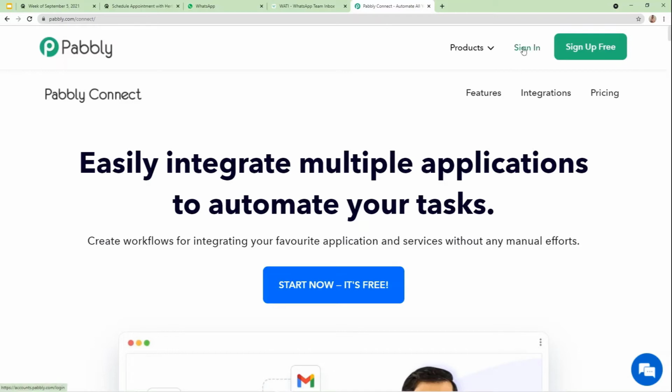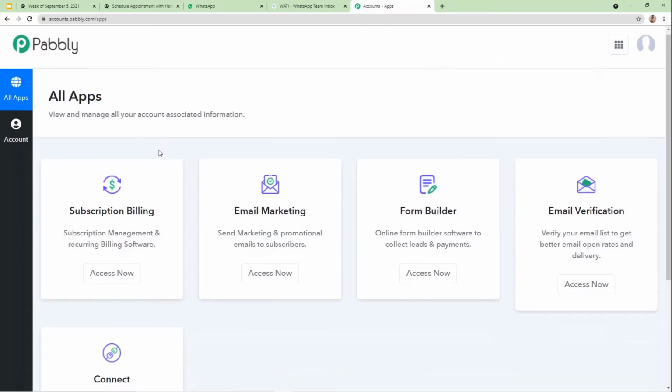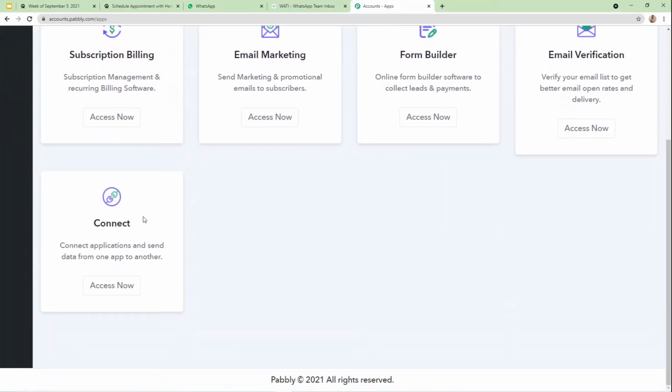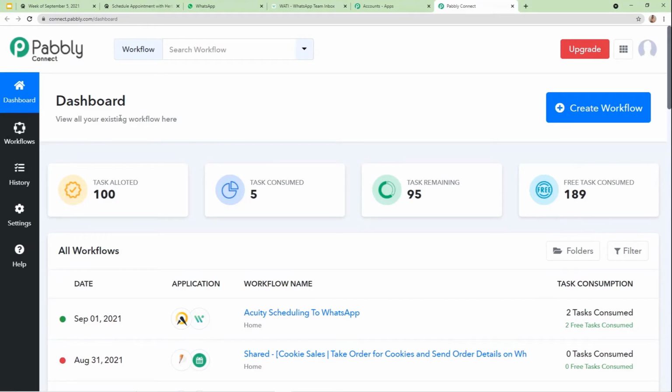Now I'm going to click on Sign In, as I've already created an account in Pabbly Connect. But if you are a new user, you can also make your account by signing up for free in 2 minutes. I'm going to click on Sign In, and then this dashboard will appear. Now to continue with the process, I'm going to click on Access Now. Okay, it's loading. Let me refresh the page. This dashboard will appear.